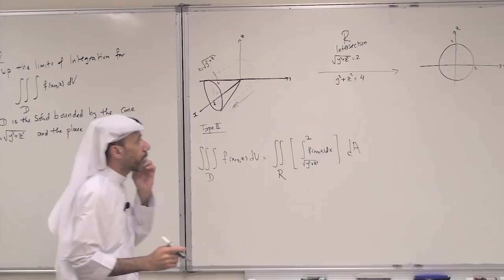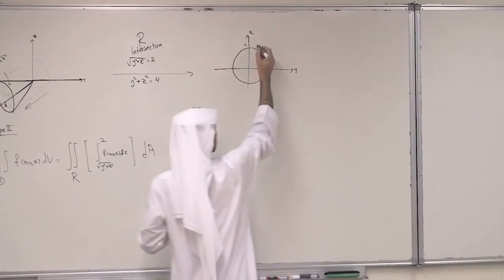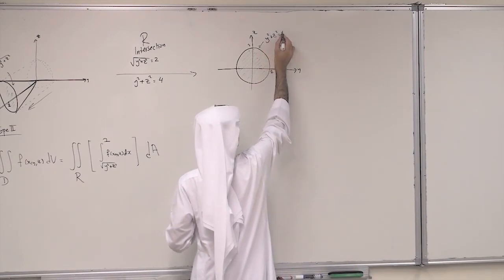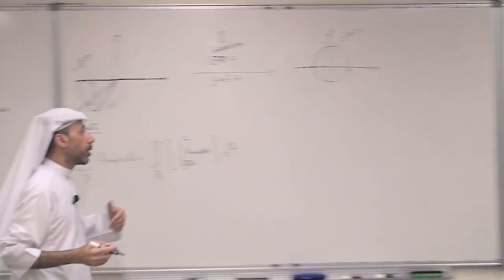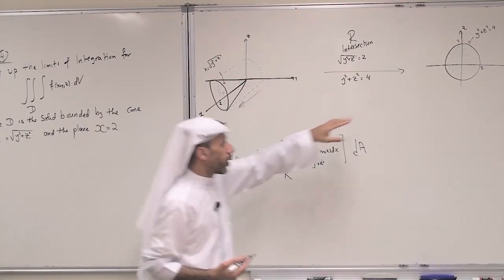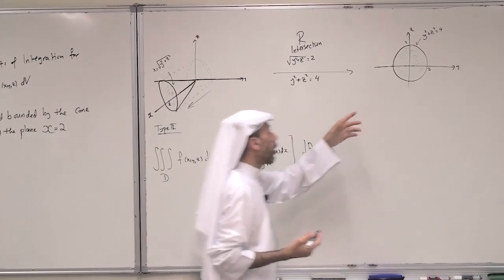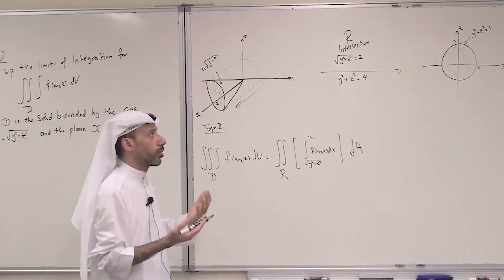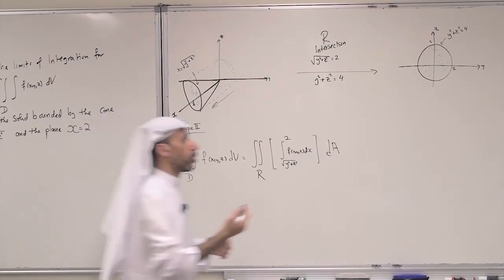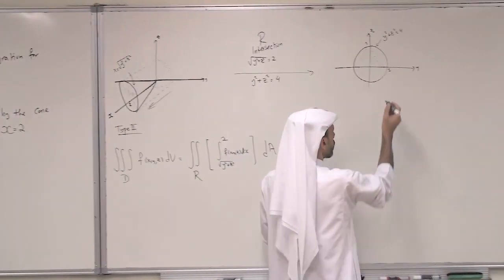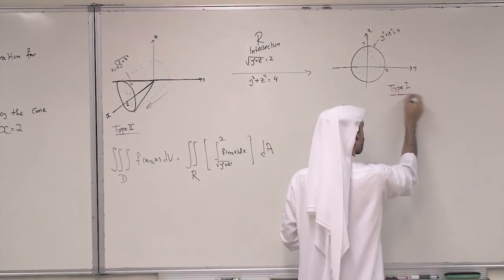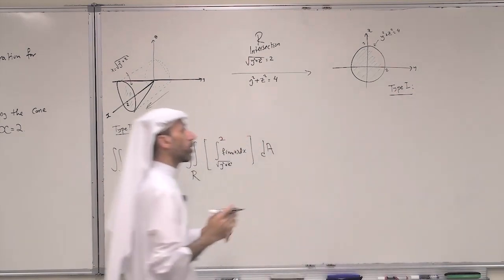This is y squared plus z squared equals 4. Now, I have to set up the limits of integration based on this region R. Let's use rectangular coordinates here again. Of course, we can use polar coordinates, but let's use rectangular coordinates. This region R is type 1 and type 2, in fact, but I will look at it as a type 1.